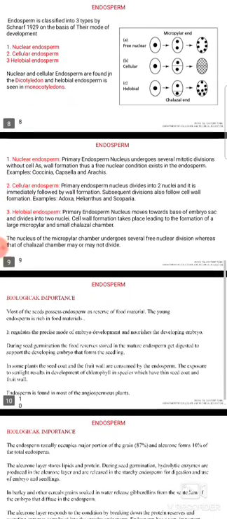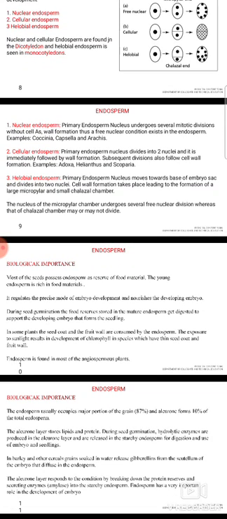Cellular type of endosperm. In this case, the primary endosperm nucleus divides into 2 nuclei and it is immediately followed by wall formation. Subsequent divisions also follow cell wall formation. Examples, Helianthus, Adoxa, etc. Helobial type.